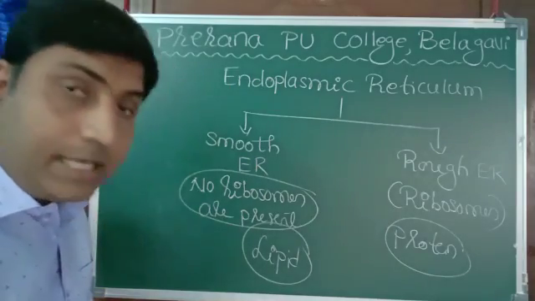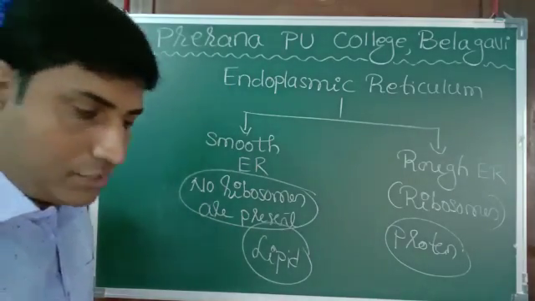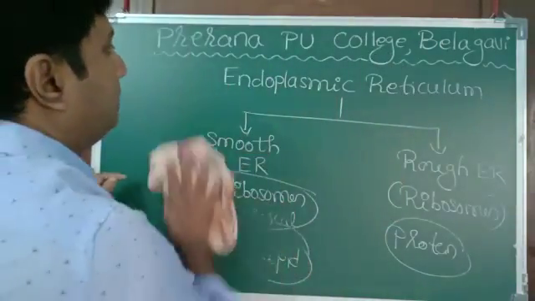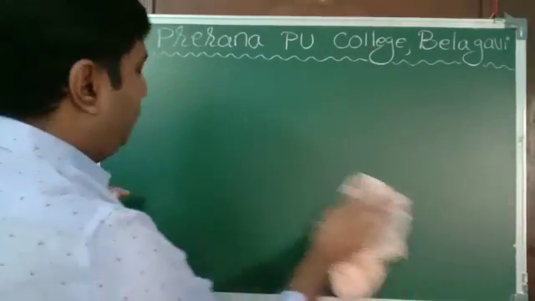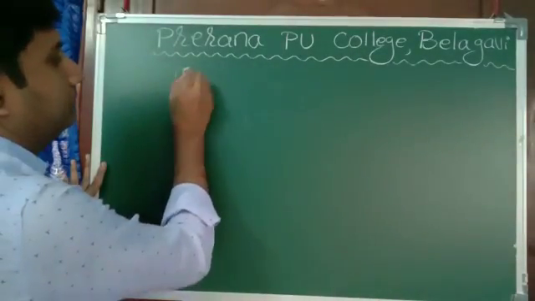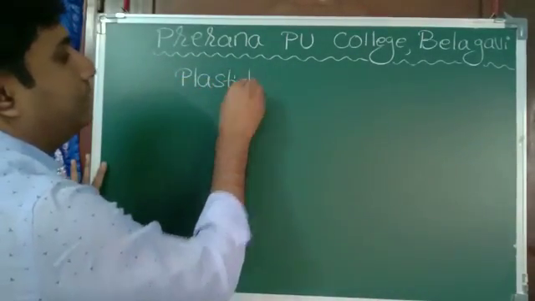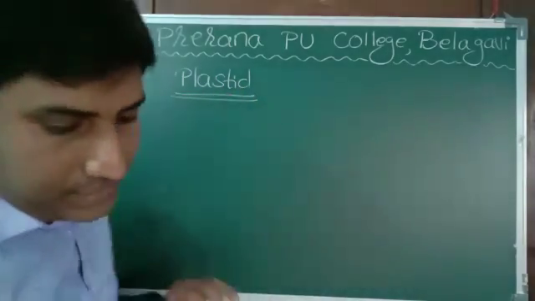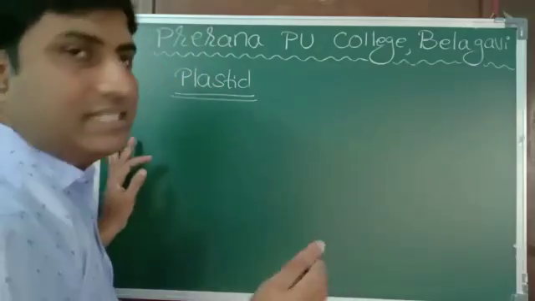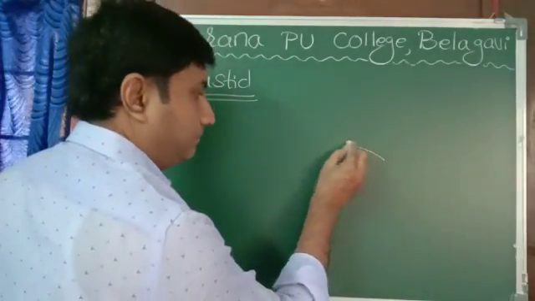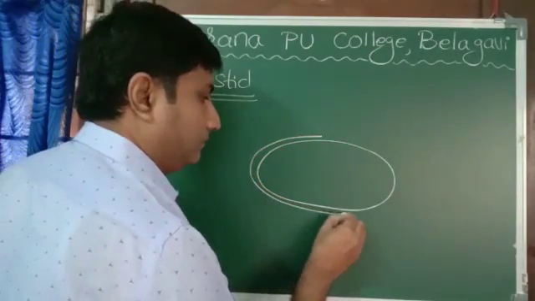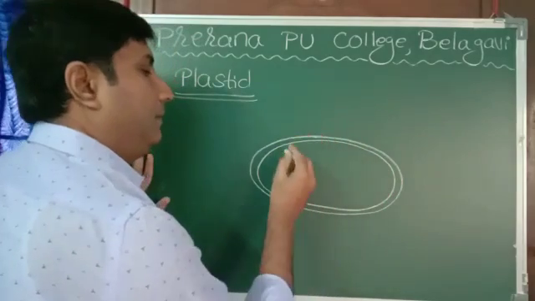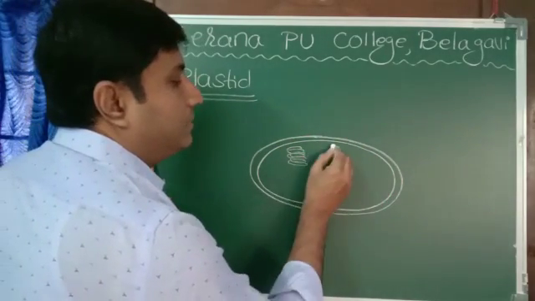Now one more cell organelle, plastid. In case of plants we call it chloroplast. Actually there are different types, chloroplast, chromoplast, like this. Plastids are not present in animals. The plastid structure is somewhat like this. Double membrane, so inner membrane, outer membrane. Then inside we will find structures like this.